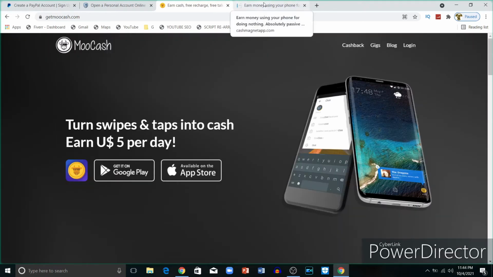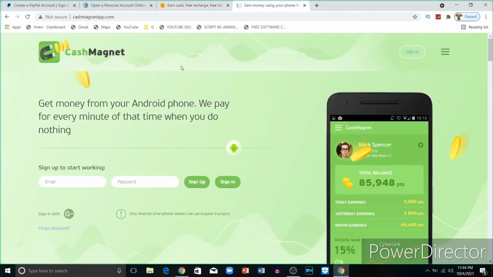Another app we're going to use to get paid is called Cash Magnet. As you can see, you get paid as you earn points. The more points, the more money you make, and it's just simple. You just need to sign up, put in your email address and your password. This is available for Android. No iOS user can access Cash Magnet.